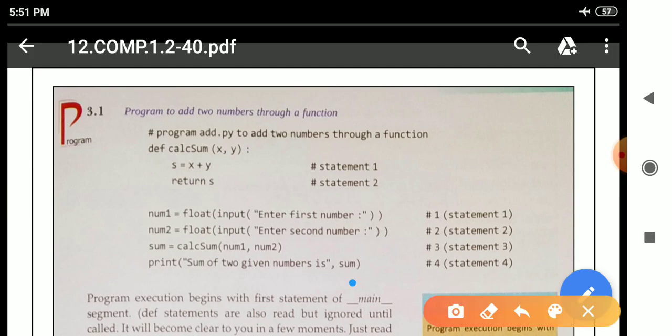Because sum stores the calculated part, that is why we are printing sum. If the function call is there, then the particular function will execute. If the function call is not there, then the function will not execute. Here the function call is there, that is why this function is executed.